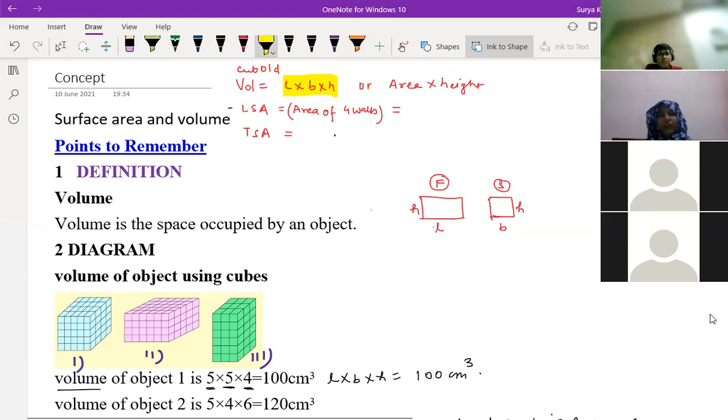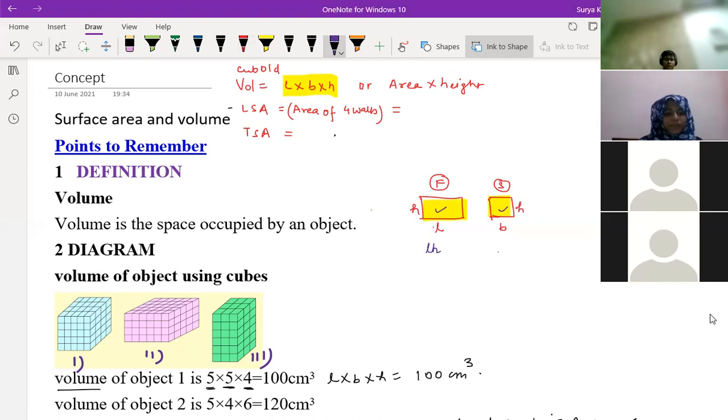Yes, sir. This is clear, Hania? Tell me, is it clear to you what I have written here? Yes, sir. So what is the area of this front wall? What is the area of this wall? L into H. What is the area of the side wall?